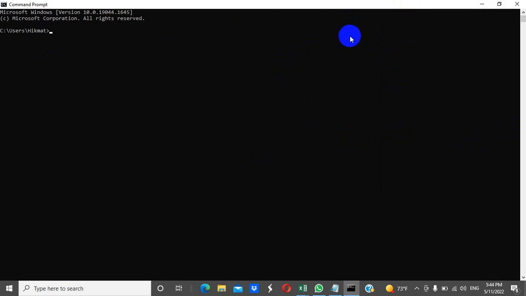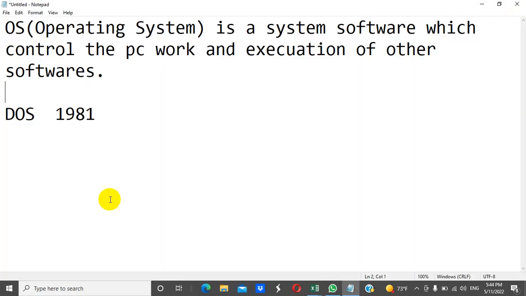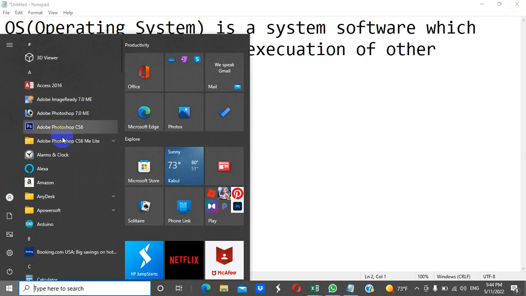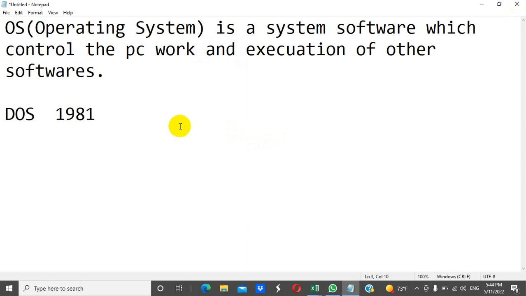We created files using commands and deleted files using commands. For every task we used a command. But now the computer has a graphical interface, and we can do anything by seeing icons, clicking, and seeing menus. In DOS there were no menus and no graphics.